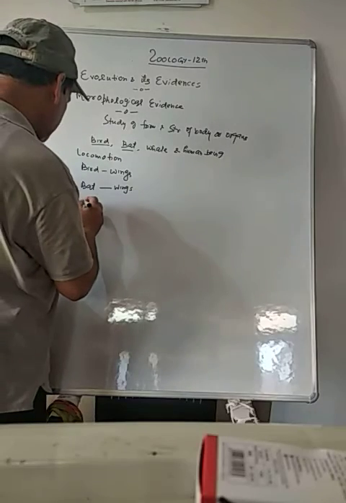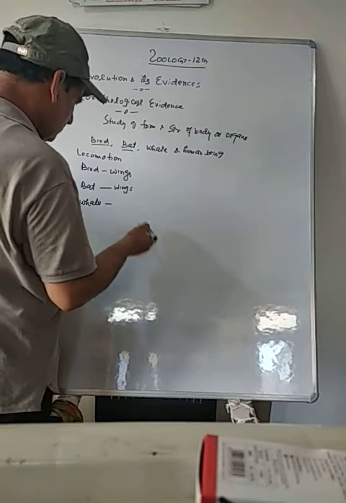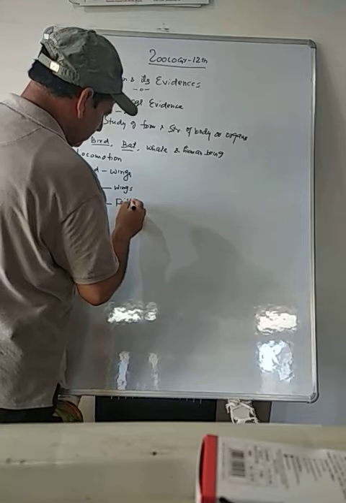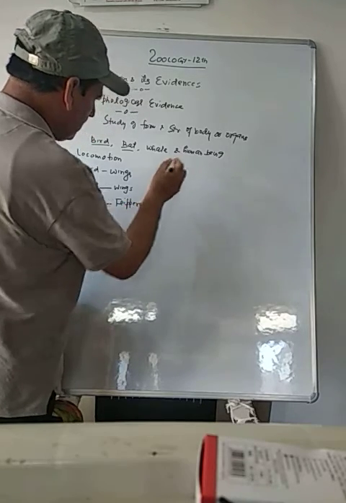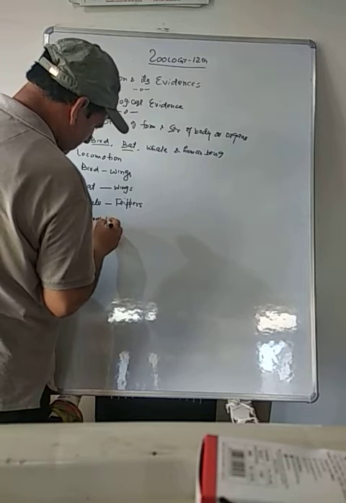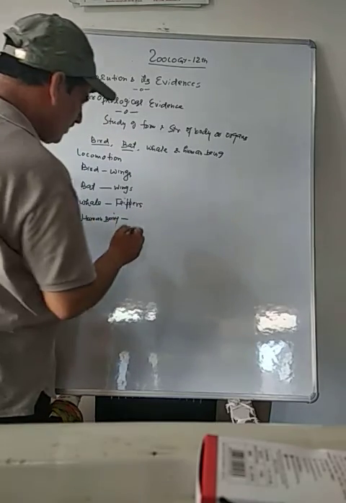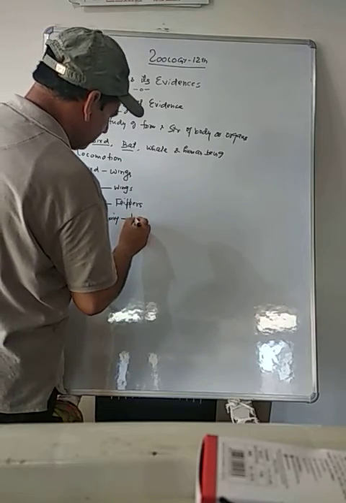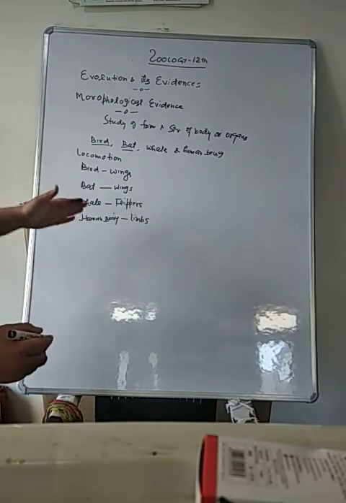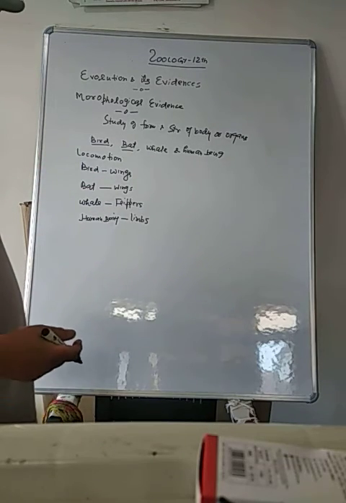Then whale has locomotory organs called flippers. And human being, its locomotory organs are called limbs. So, four animals are present before us: bird, bat, whale, and human being with different names as locomotory organs.